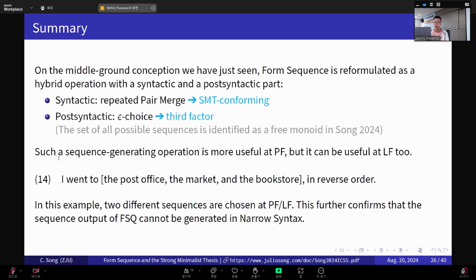And also, it is pretty evident that such a sequence-generating operation is more useful at PF because PF is all about sequences. That doesn't mean that this generalized form sequence is only a PF-specific rule because it could potentially be used for LF too, okay, and elsewhere too. For instance, if we take a look at this sentence, I went to the post office, the market, and the bookstore in reverse order, then essentially two different sequences are needed or chosen at PF and LF. Okay? And this further confirms the point that a sequence output cannot really be generated in narrow syntax.